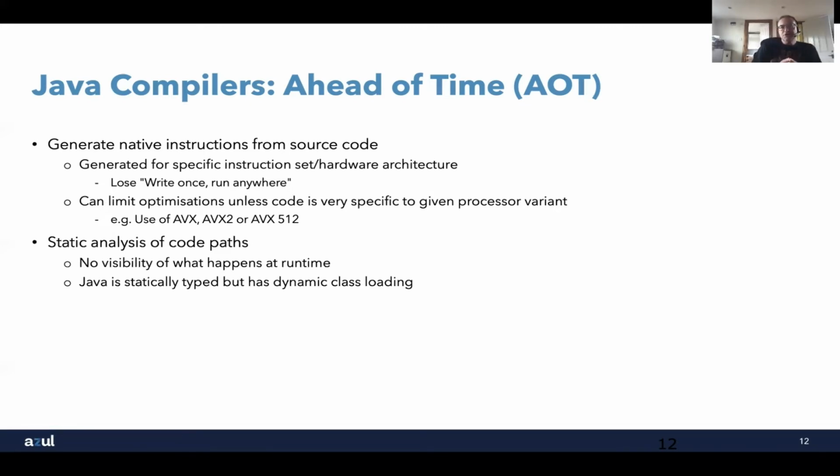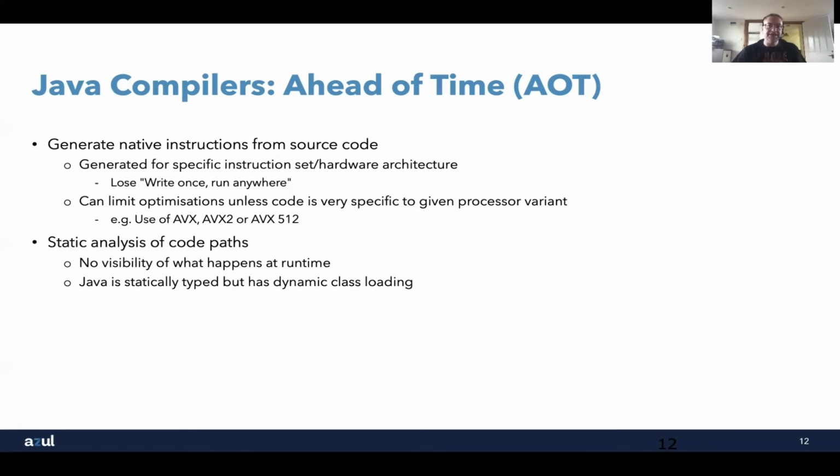The other thing that's very significant with ahead of time compilation is that it is static compilation. So you're doing static analysis of the code paths that are being used. What you don't have is any idea of what's happening at runtime because you're compiling it before you run it. Now, Java as a language is very much statically typed. You can't change the type of variables as the application is running.